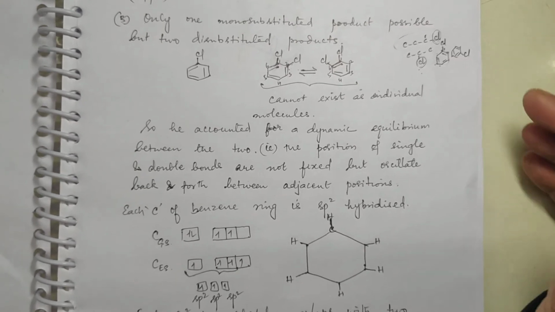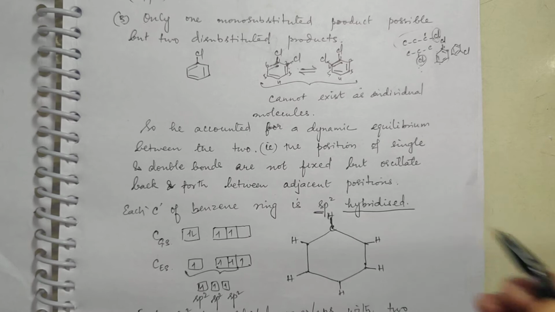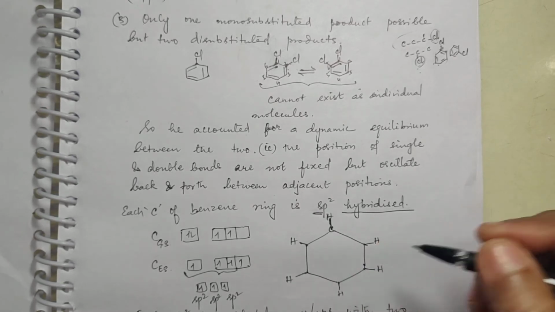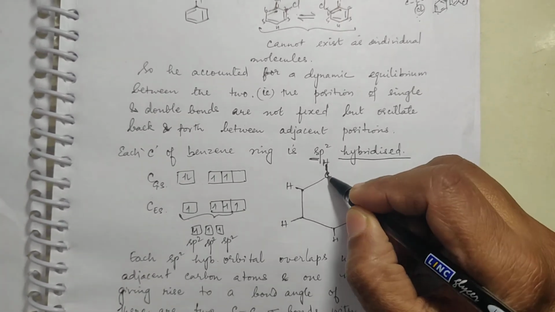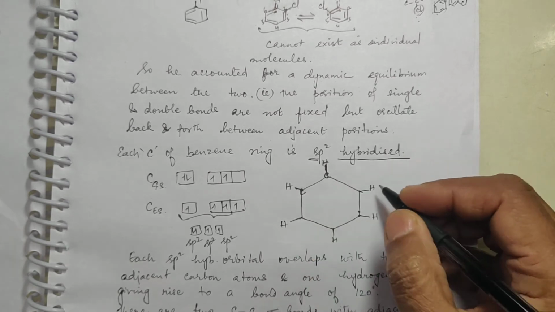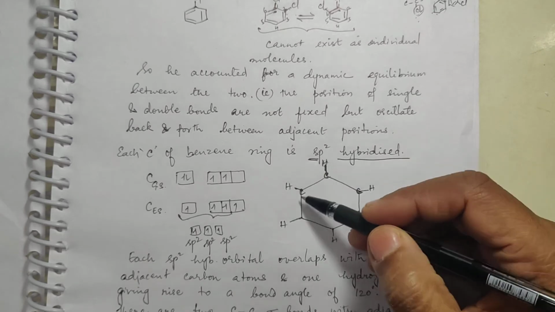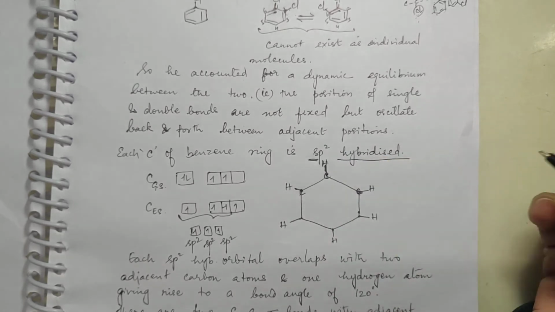Now this carbon of the benzene ring is sp2 hybridized. Now how is it sp2 hybridized? If you take the structure of benzene as a hexagonal ring, this carbon is holding on to a hydrogen. It is attached to another carbon and another carbon on this side. So it is attached to basically 3 atoms. 3 atoms means sp2 hybridization.